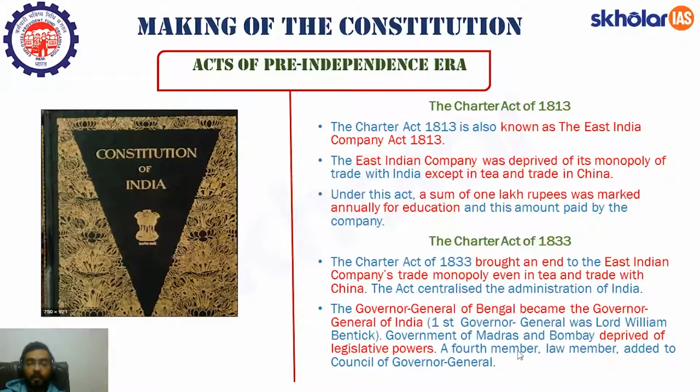A fourth member, that is a law member, was added to the Council of Governor General. See, at that time, Governor General used to legislate with the help of a council. Earlier, it comprised of 3 members. Now there was a fourth member to this council, and it was a law member. I hope you'll remember these facts.